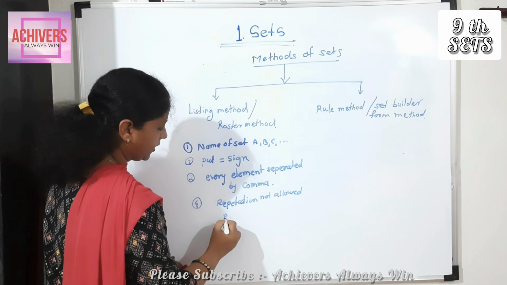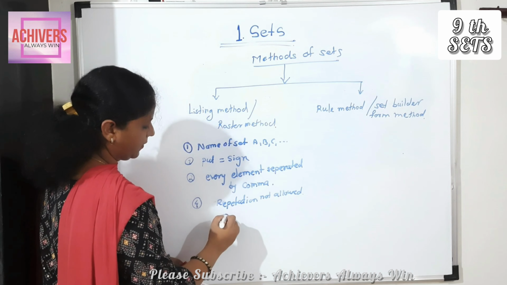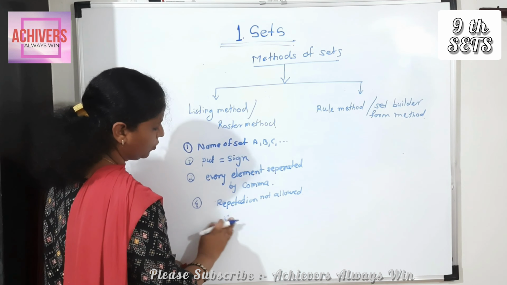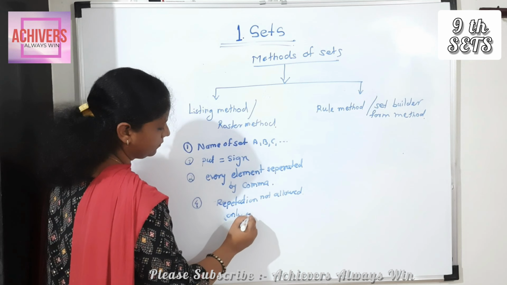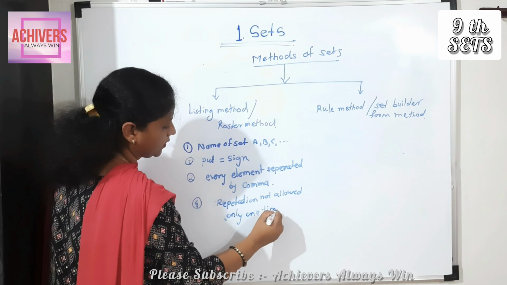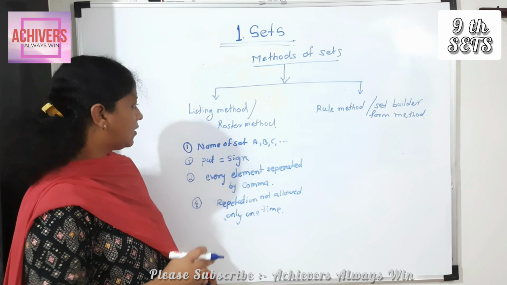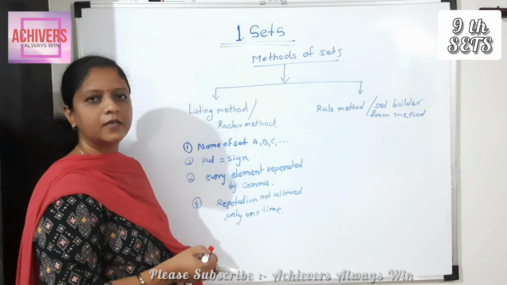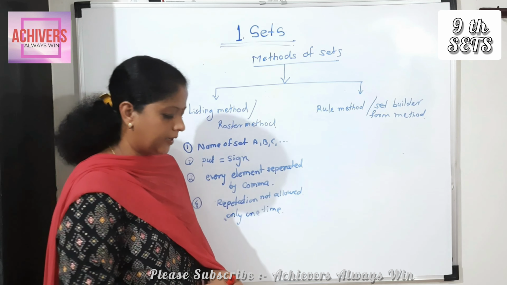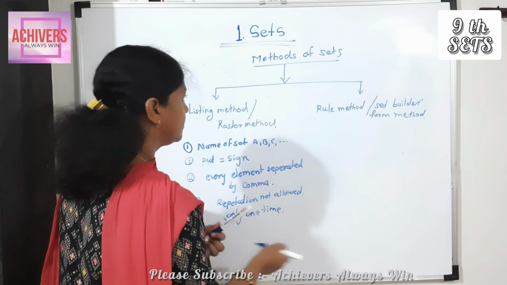Every element only once, you write each element only one time. That points related to listing method. Okay. Then next, rule method.